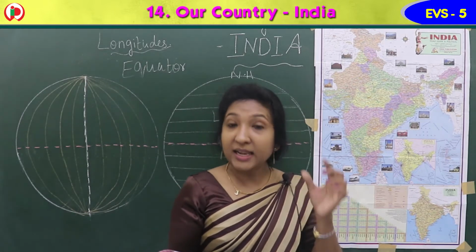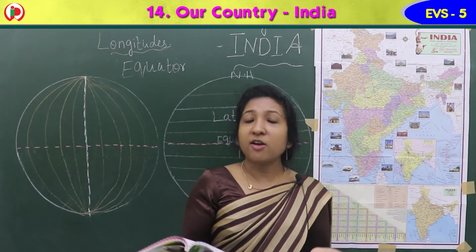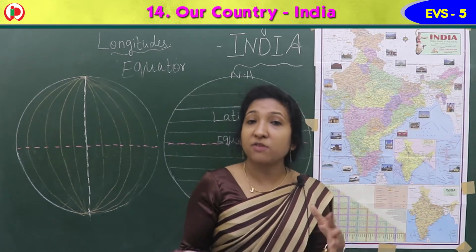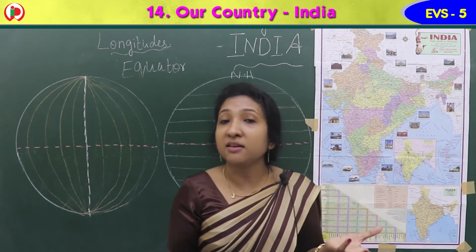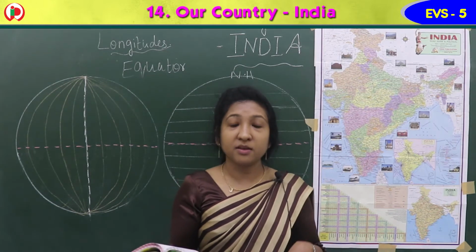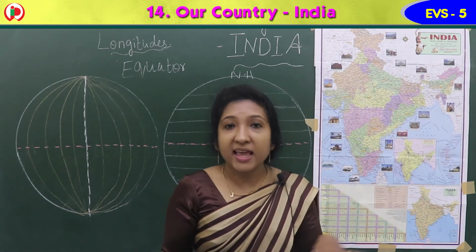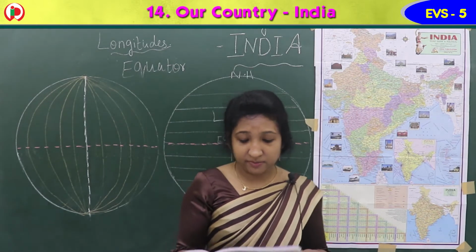So it has very little vegetation, means we cannot find any plants or trees, or we cannot cultivate anything on the desert. It's a dry area, desert.